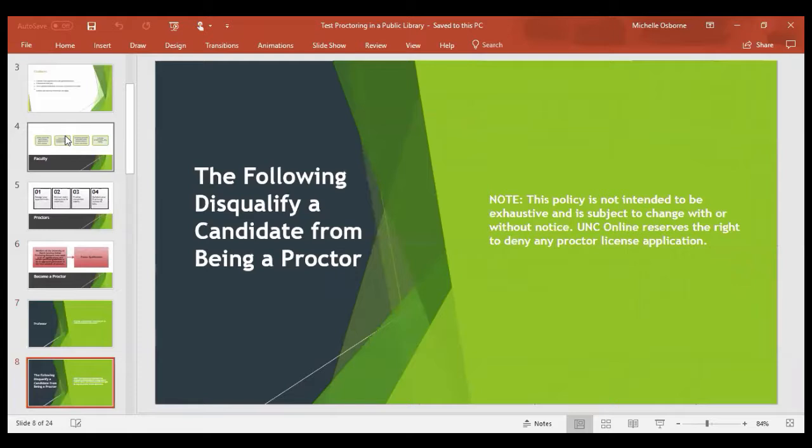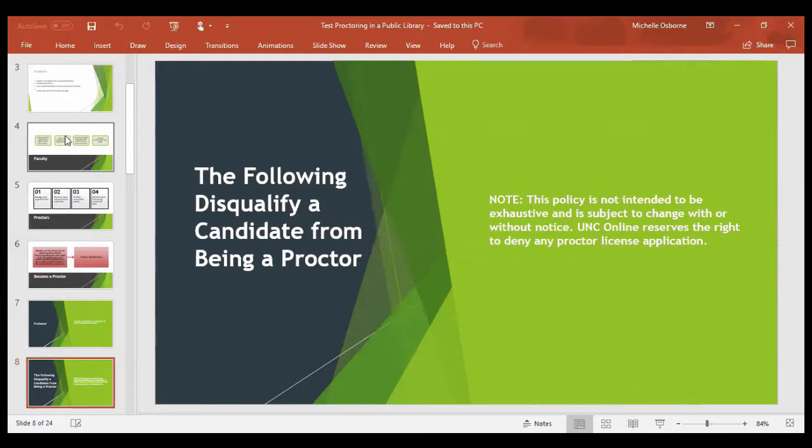The following will disqualify a candidate from being a proctor. You cannot be a relative, spouse, or partner, a coworker, supervisor, or business associate. There cannot be any relation to the student, a friend, roommate, or peer of the student, current or previous athletic coach, trainer, administrator, or any member of an athletic staff or personnel who supports student athletes, including K through 12 recreational and or organized leagues, community college or college and university athletics.